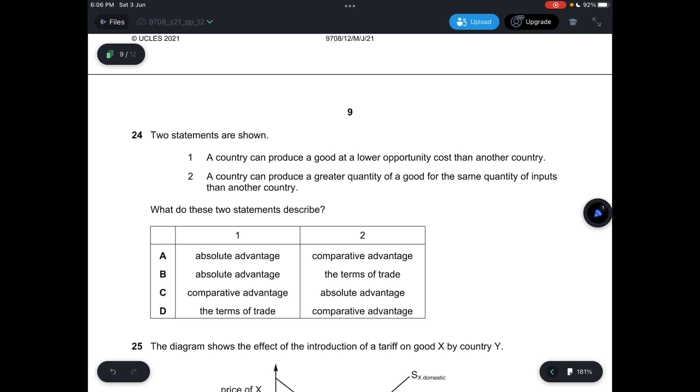So let's look at the options and see which one matches our criteria. Here you can see that there are some options that say terms of trade, which is not correct. So B and D are wrong. And A, it says absolute advantage for one, and then comparative advantage for two, which is not the answer because, like I said, if it's producing one good at lower opportunity cost, that will be comparative advantage. But if you can produce a greater quantity of good for the same quantity of inputs, that means that it is absolute advantage. So answer is C.